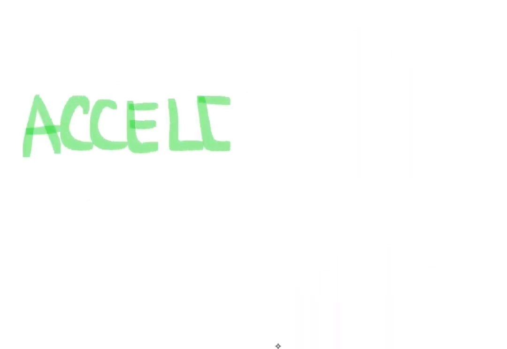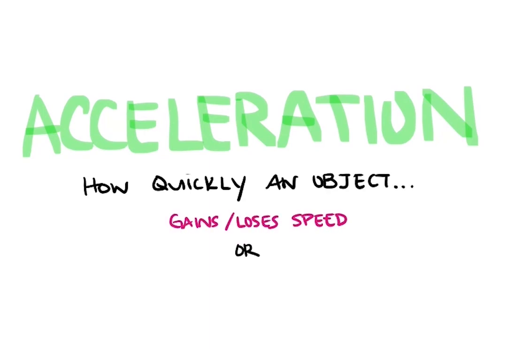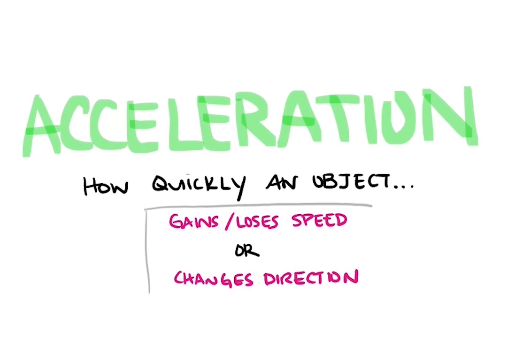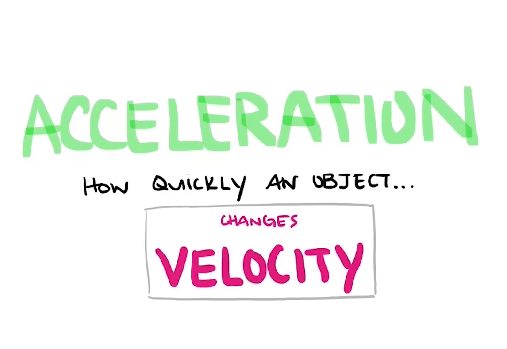In physics, our definition of acceleration refers to how quickly an object gains or loses speed, or how quickly an object changes its direction. That's right. So when a car turns a corner, even if the speed is the same, it's accelerating. That's why we more closely define acceleration as how quickly an object's velocity changes. And since acceleration is derived from the vector quantity velocity, acceleration is a vector quantity too.